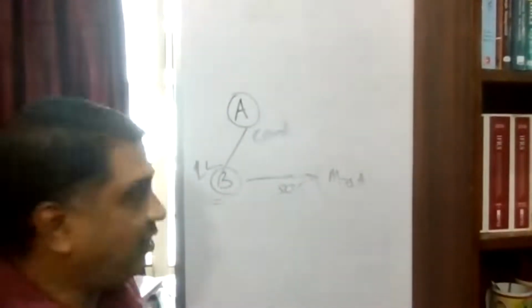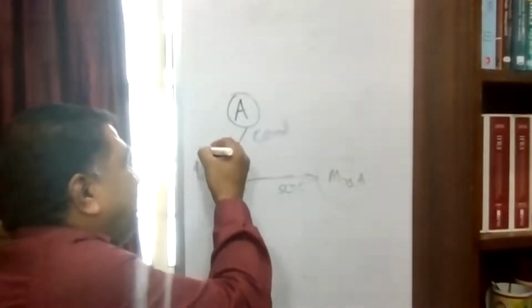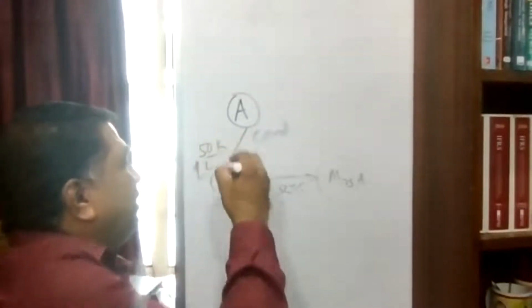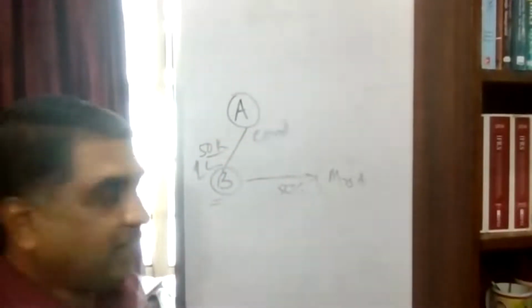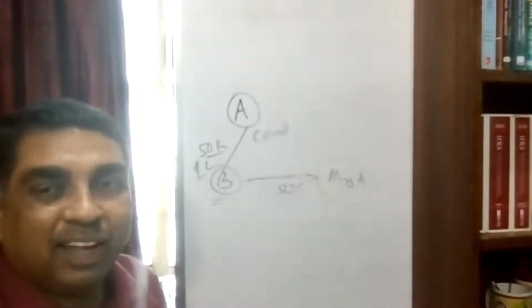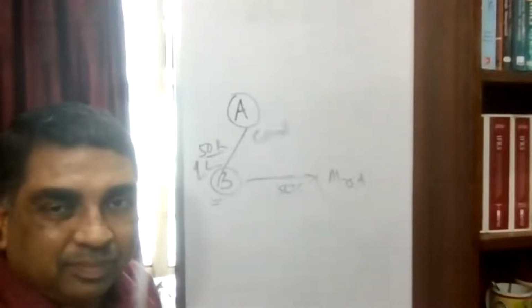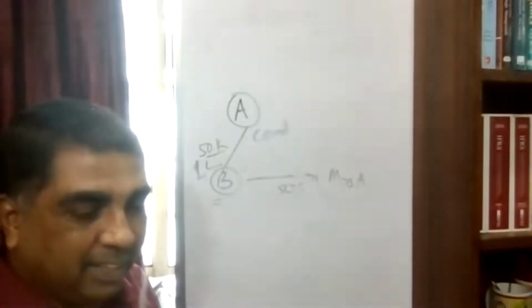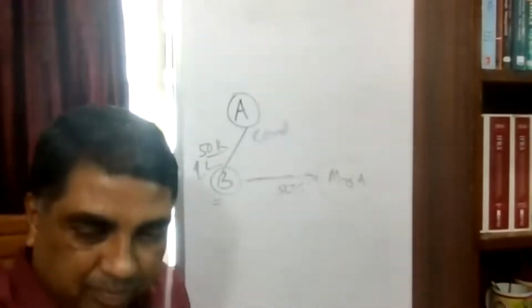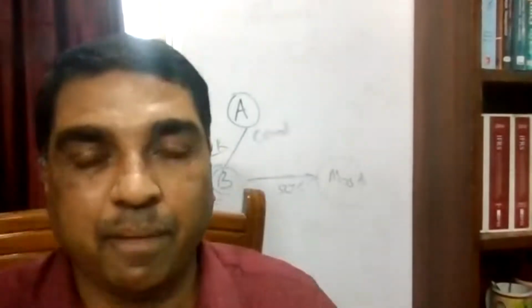If it is diversion, then only 50%, that is only 50,000 rupees, will be taxed. But in application, the entire 1 lakh rupees will be taxed. Are you getting this point? Yes, sir.